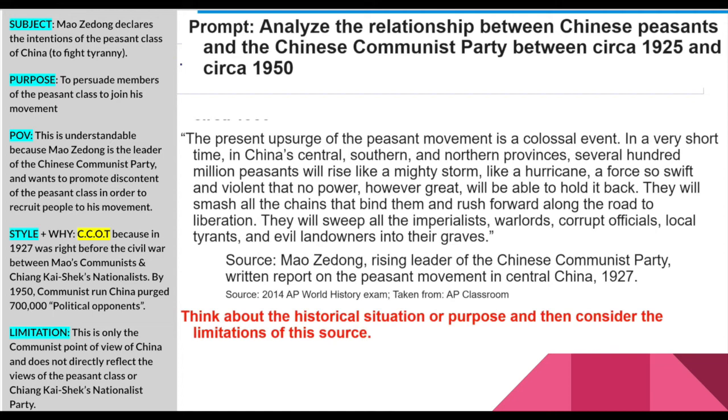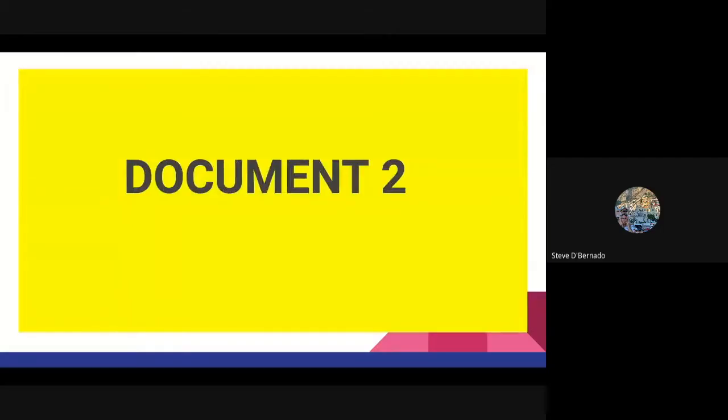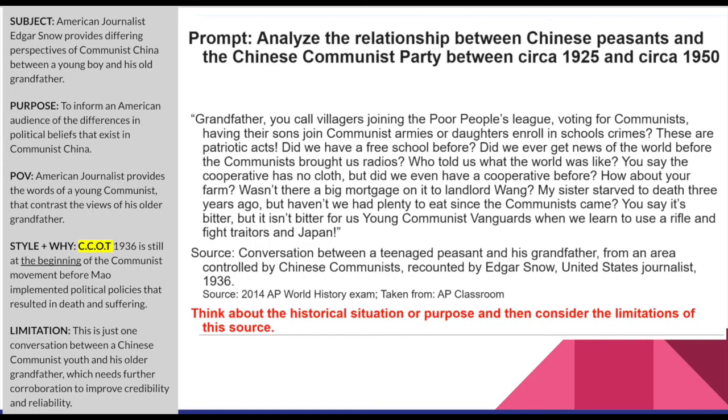And the reason I'm saying this is I'm going to show you another document. There's not enough time for you to run through it, so I want to run through it for you. Stick with me and I'm going to show you what I'm talking about. I'm going to show you another document now. Document 2, right? Take a look at this. Boom, let's look at the dates first, change and continuity. This was written in 1936. All right, so we're not near 1950 yet.